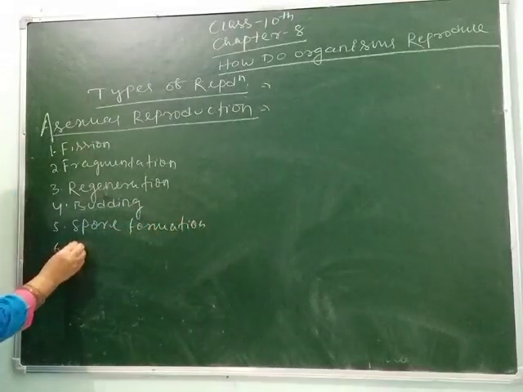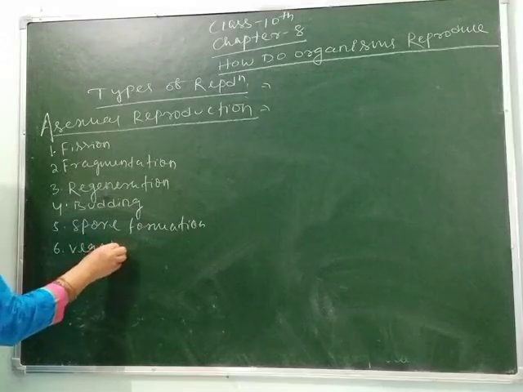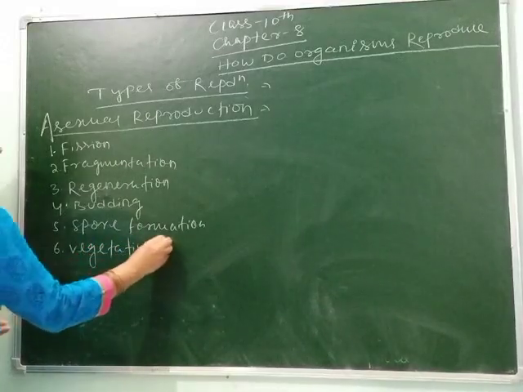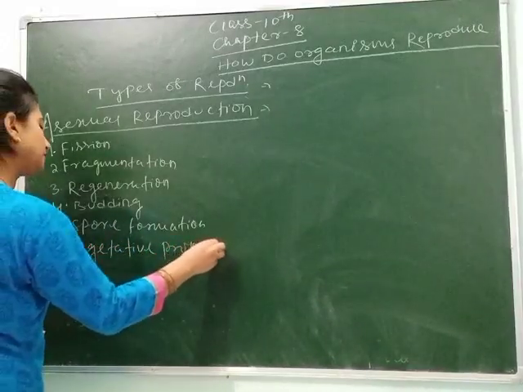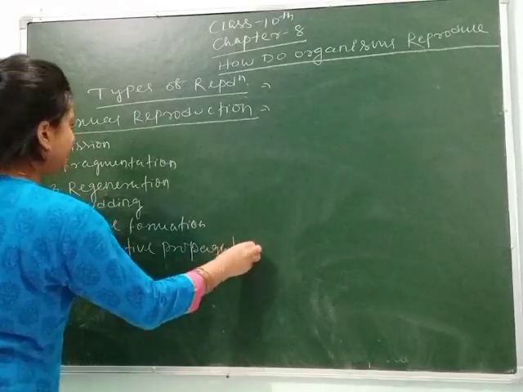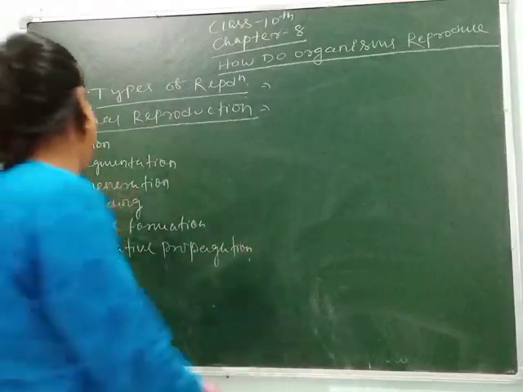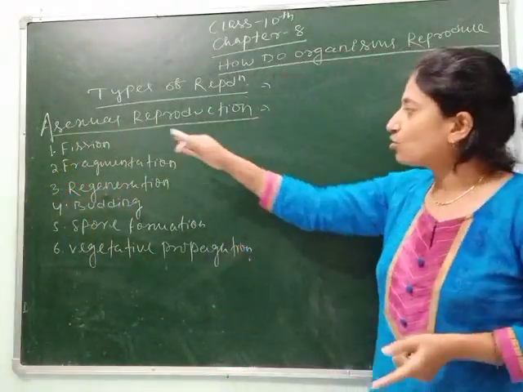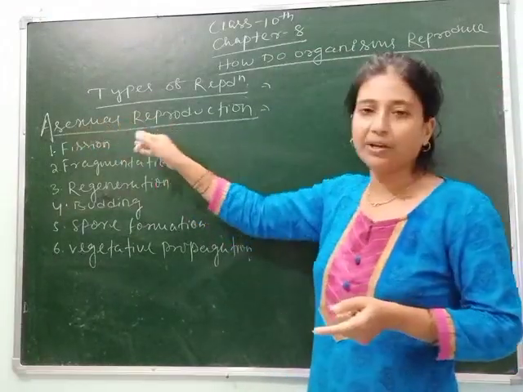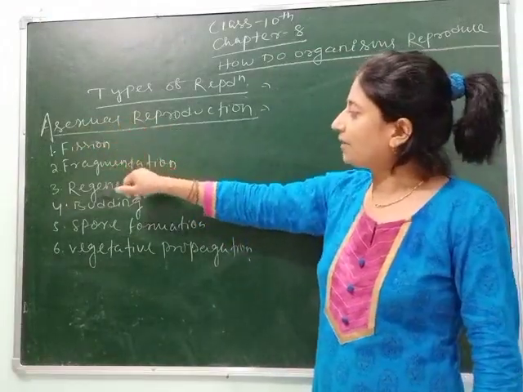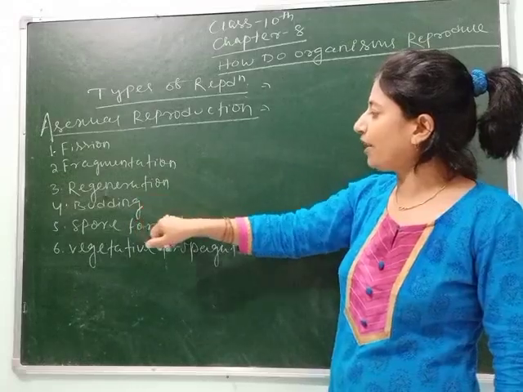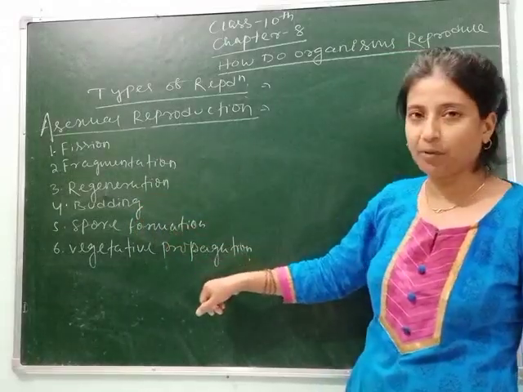And sixth one is vegetative propagation. Again, they are divided into different types. We will study one by one. So here the different types of asexual reproduction are fission, then fragmentation, then regeneration, budding, spore formation and vegetative propagation.